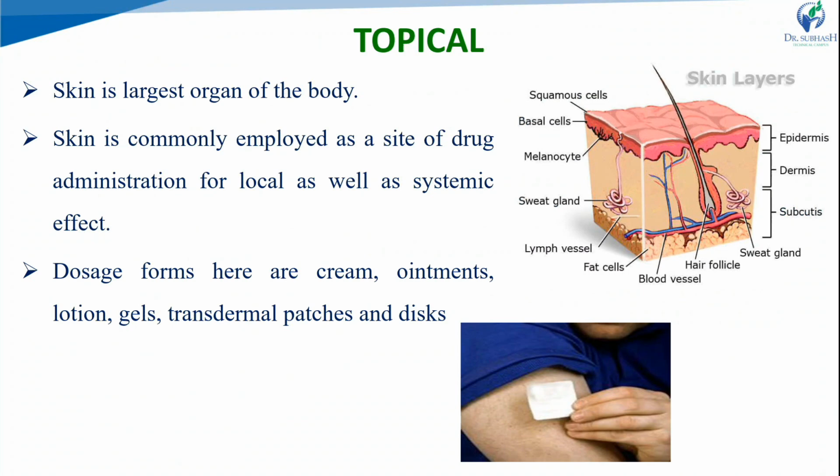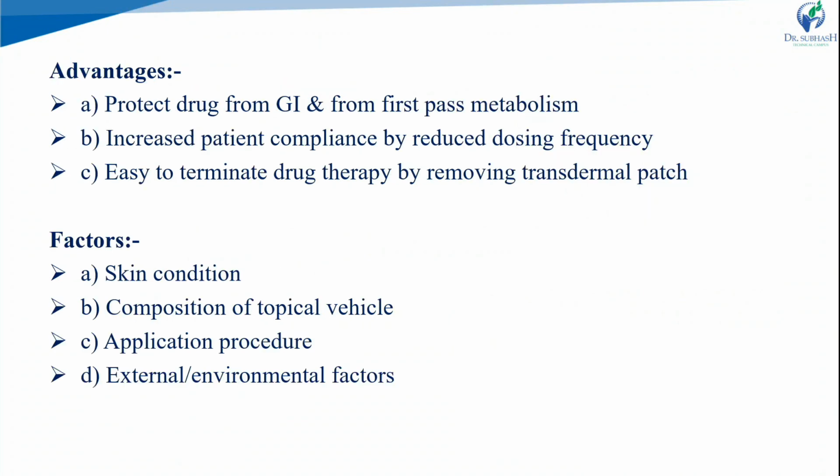For that, the advantages we can consider with the topical route: it protects the drug from the GI tract and first pass metabolism, and increases patient compliance by reducing the dosing frequency. It is easy to terminate if we get some toxic unwanted effects, as we can terminate by removing the transdermal patch. The factors are the skin condition, the composition of the topical vehicle, the application process, and some external environmental factors.